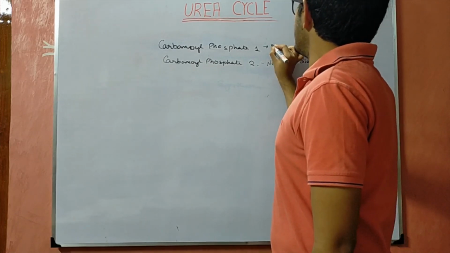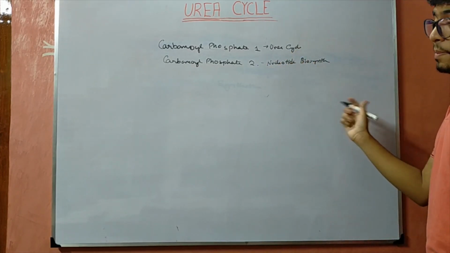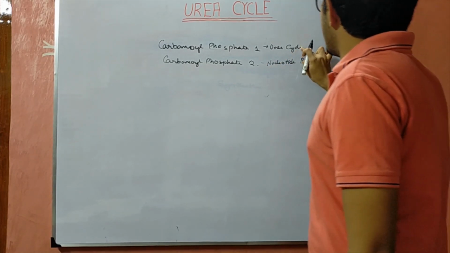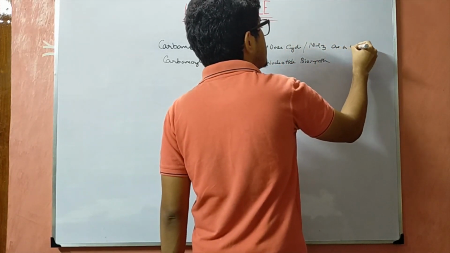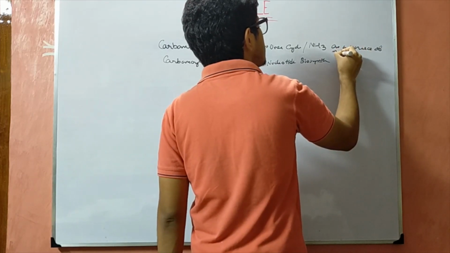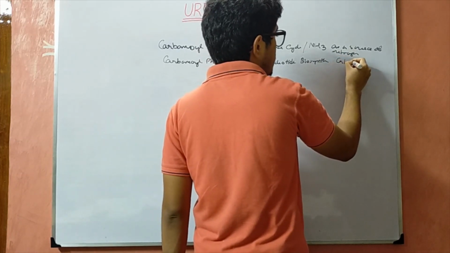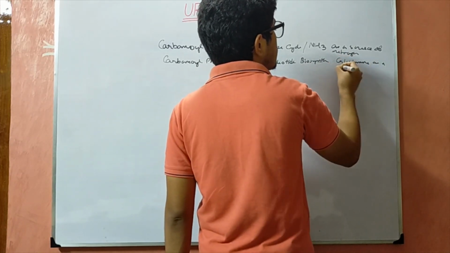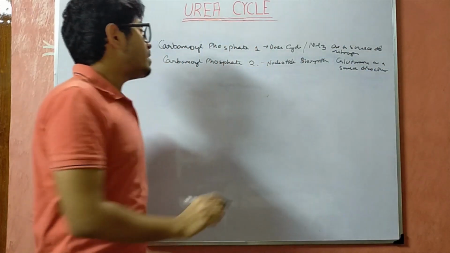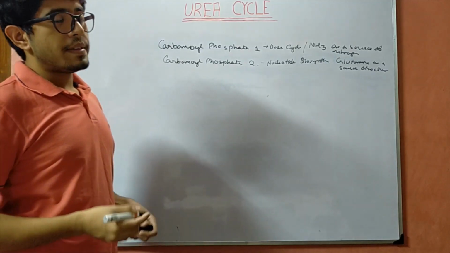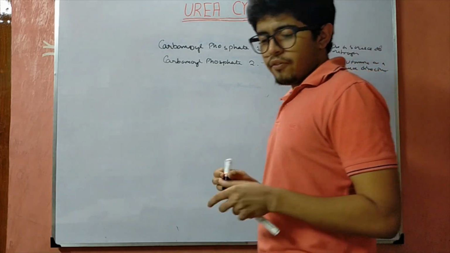And this one is involved in urea biosynthesis, the urea cycle. This is the nucleotide biosynthesis. This is using NH3 as a source of nitrogen, and this is using glutamine directly as a source. So there is a difference between the two, carbamoyl phosphate synthetase 1 and carbamoyl phosphate synthetase 2, both required for various different functions.